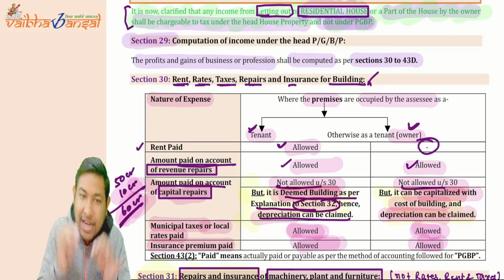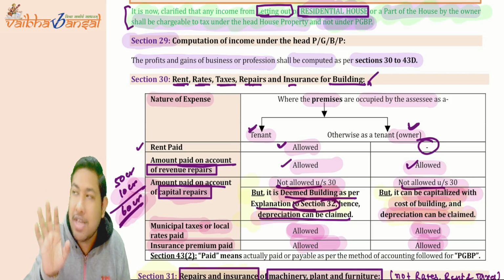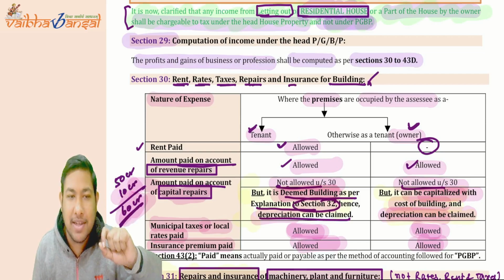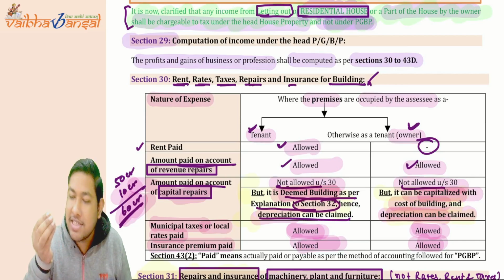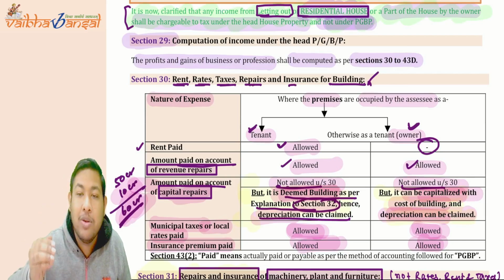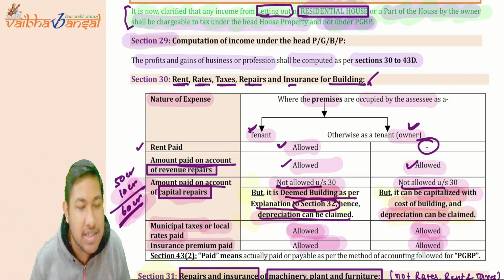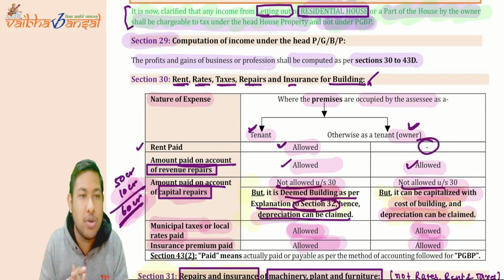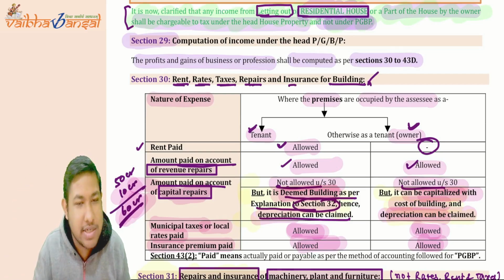Okay, so in that particular case as well, if there is any capital repair done on the building, suppose it is done by the tenant. If it is done by the tenant, actual capital repairs are not allowed. But section 32 says that it will be deemed building, and you can take depreciation accordingly. And if the capital repairs were done by the owner, then the owner can capitalize it in the cost of the asset and take depreciation accordingly.